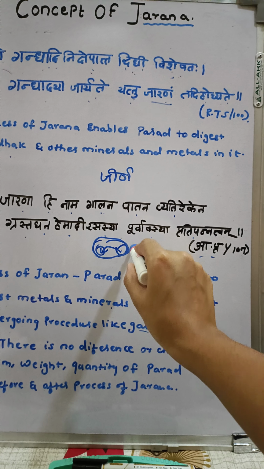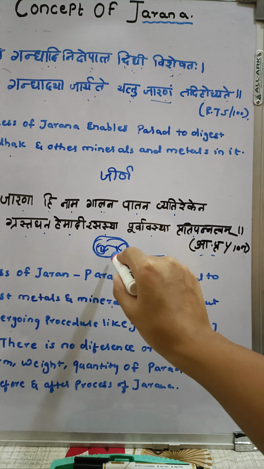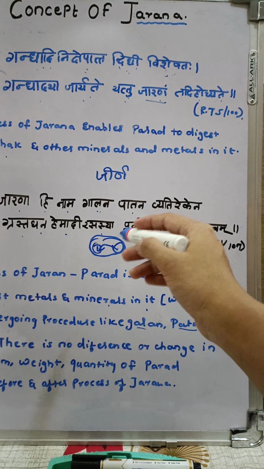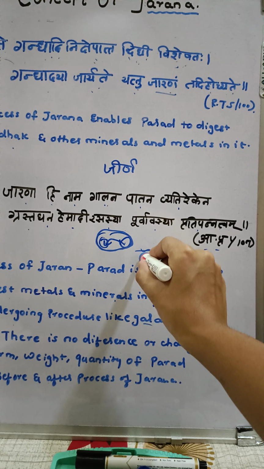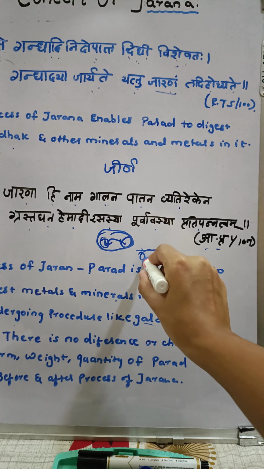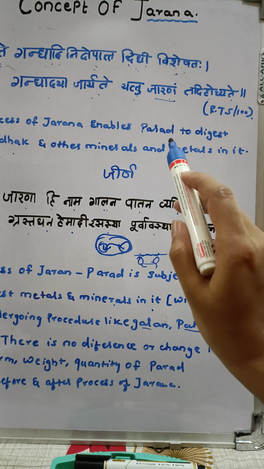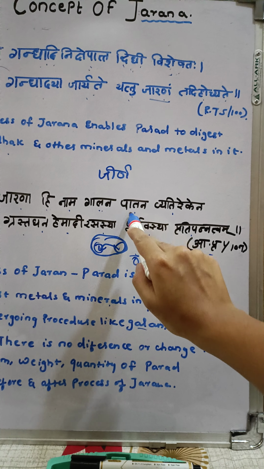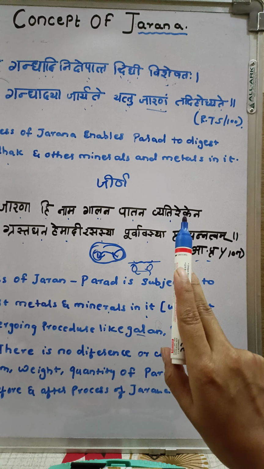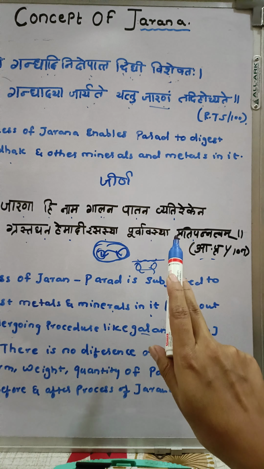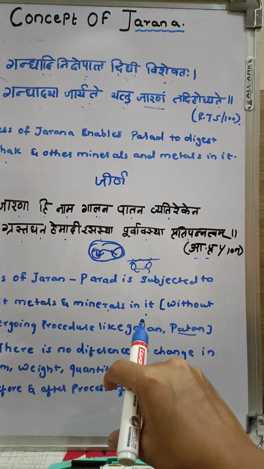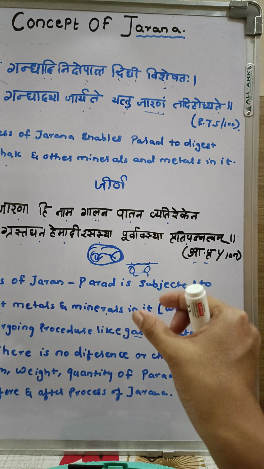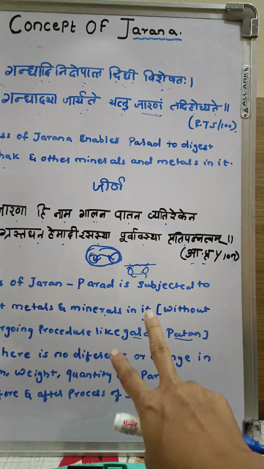After this jaran procedure, if I do galan and patan, that is, if I filtrate it or use patan yantra to separate it, then it is said that parad will be separated from gandhak, so this union will be destroyed. So for this reason, the rule is that jarana hi nama galan patan vyatirekena. In the jaran procedure, we do not do galan and patan because it is said that after the jarana process, the bonds or the two metals might get separated.